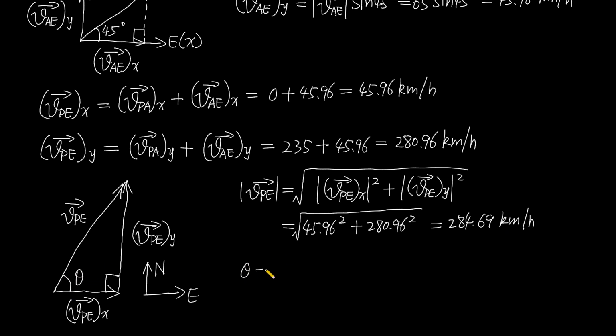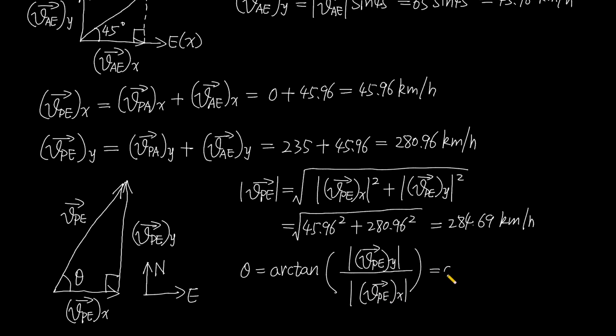Then theta just equals arc tangent of the magnitude of the velocity's y component over the magnitude of the velocity's x component, and equals arc tangent of 280.96 over 45.96, and this angle is 80.71 degrees.